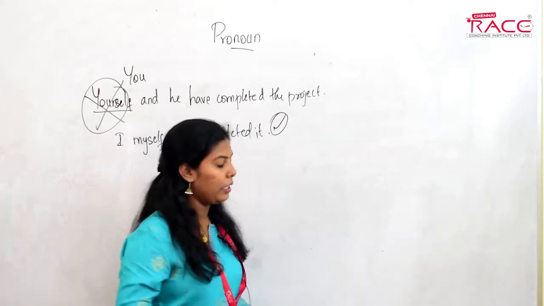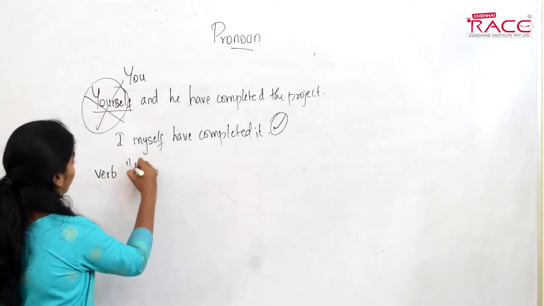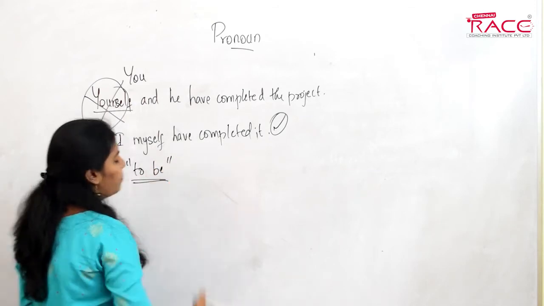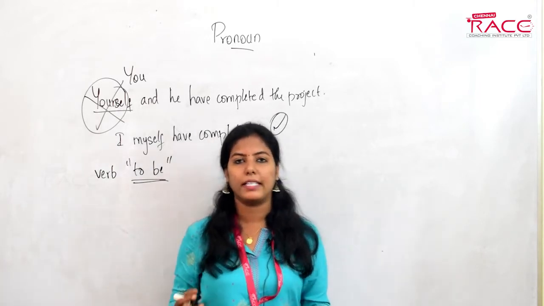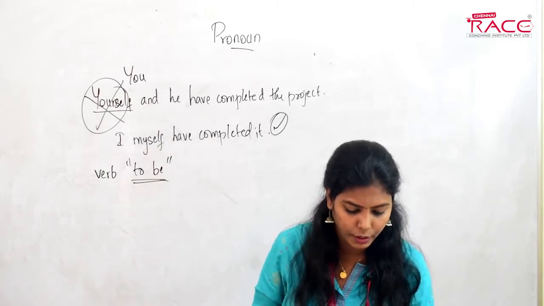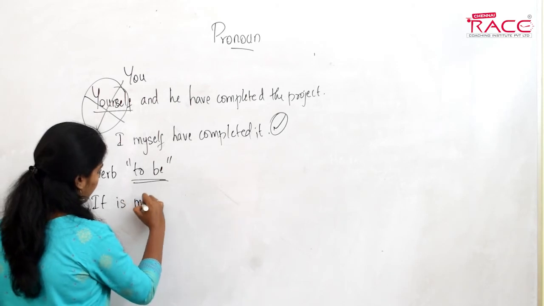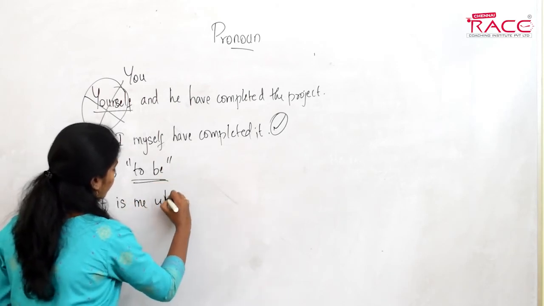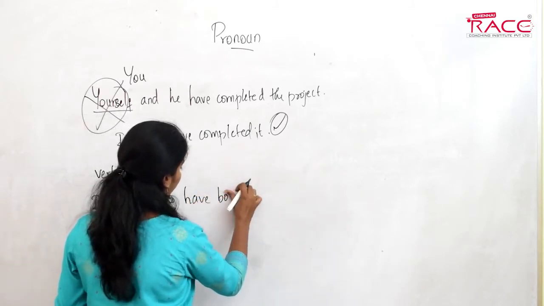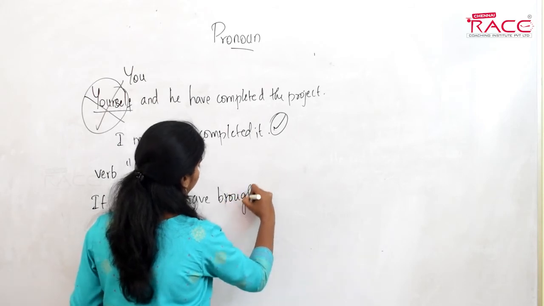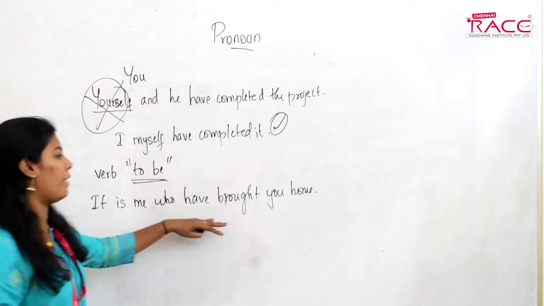So we'll see another rule, that is verb to be. Verb to be should always be followed by a subjective case and not the objective case. For example, I'll tell you. See, in this sentence, it is me who have brought you home.